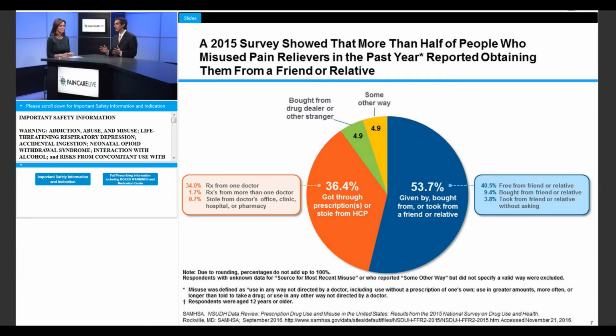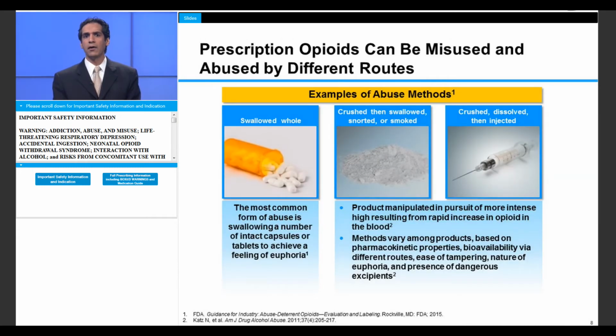Currently, there is no way to track and trace bottles or pills. Now, how does prescription opioid misuse and abuse actually occur? Well, here are some examples. Opioids may be swallowed whole in amounts other than prescribed. This is the most common way of opioid abuse overall. Or they may be crushed, then swallowed, snorted, or smoked. Or they may be crushed, then dissolved for the purpose of injection.